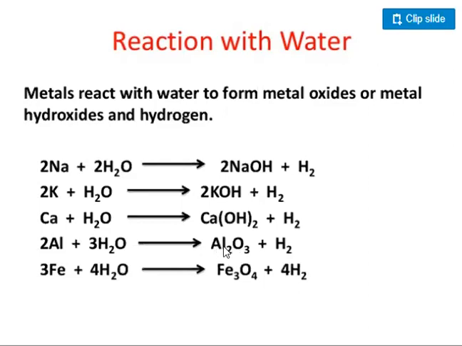As you can see here, aluminium oxide, and here it is iron oxide. The same thing is released here also, hydrogen gas. So when metals react with water, they form either metal oxide or metal hydroxide, and along with that hydrogen gas is released.